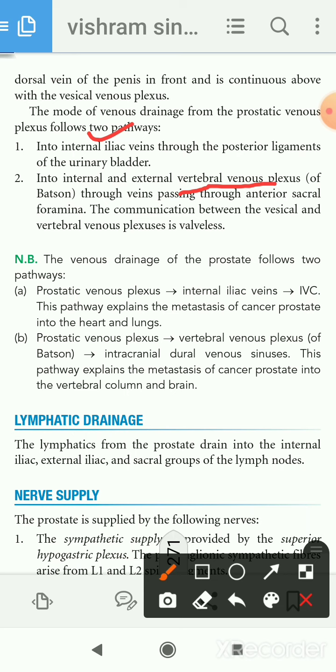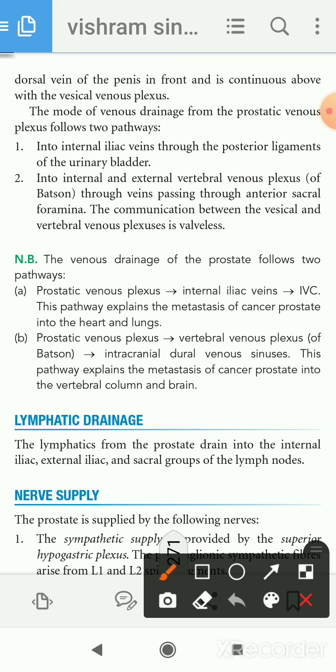And this communication between the vesical and the vertebral venous plexus is valveless. A question may be asked in the viva: carcinoma of the prostate usually metastasizes to the brain or into the systemic circulation. How does it occur? Mainly it occurs due to these peculiarities of the venous drainage.